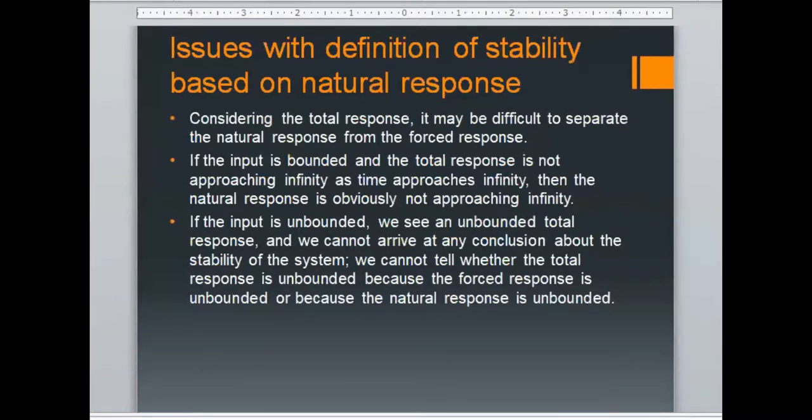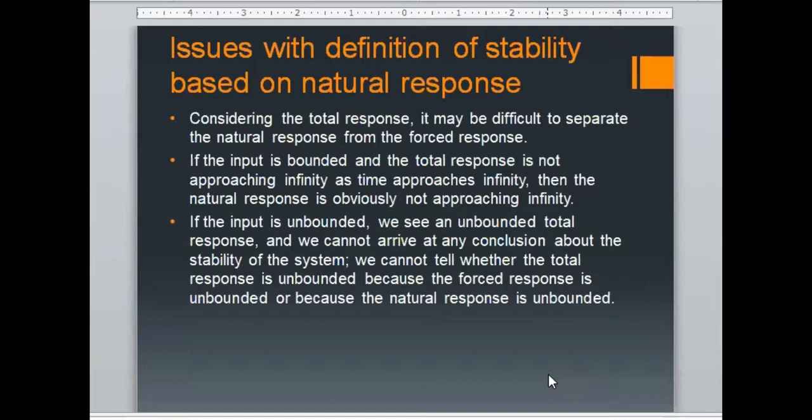Sometimes you are unsure about it while defining this stability. For example, if the input is bounded and the total response is not approaching infinity as time approaches infinity, then the natural response is obviously not approaching infinity.